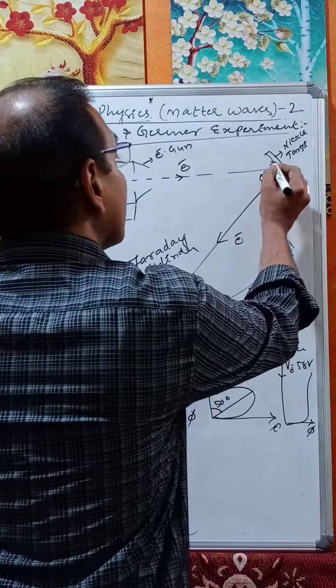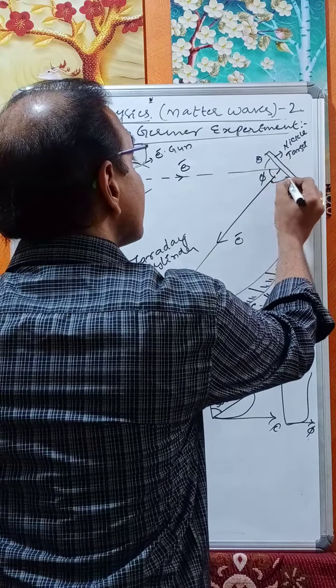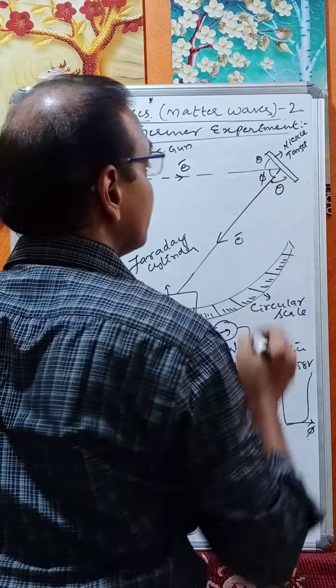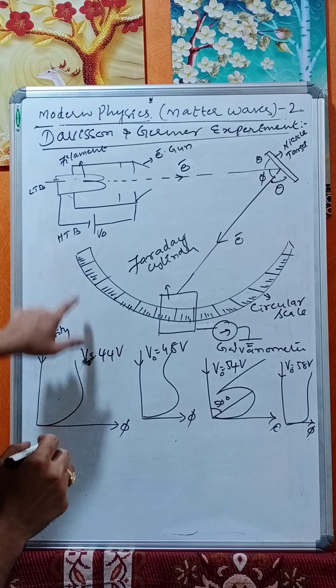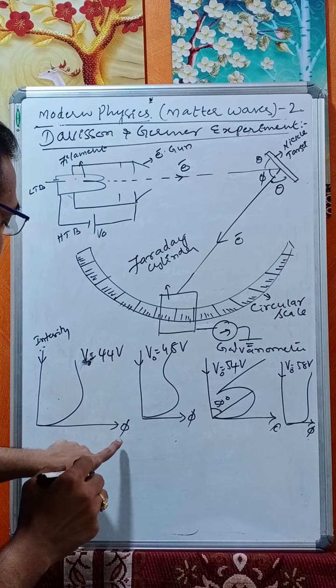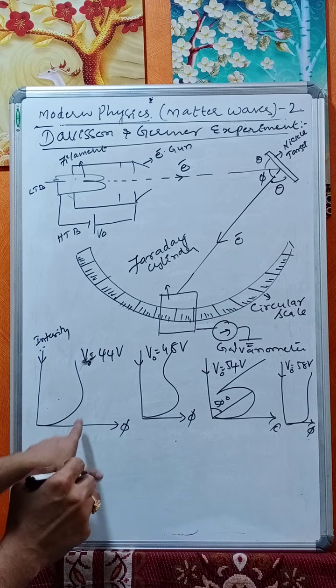Now if this is theta, let us take this one as theta, this one as theta. The middle one is phi. Now first keep the accelerating potential at 44 volts. Then plot a graph of phi versus intensity. The graph is something like this.